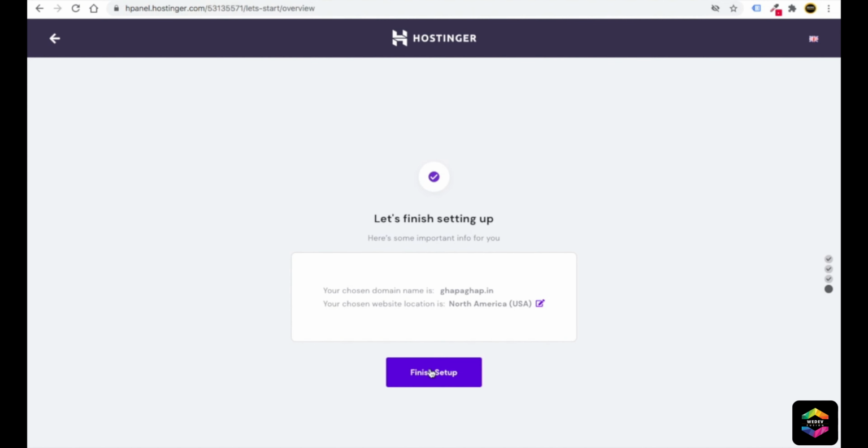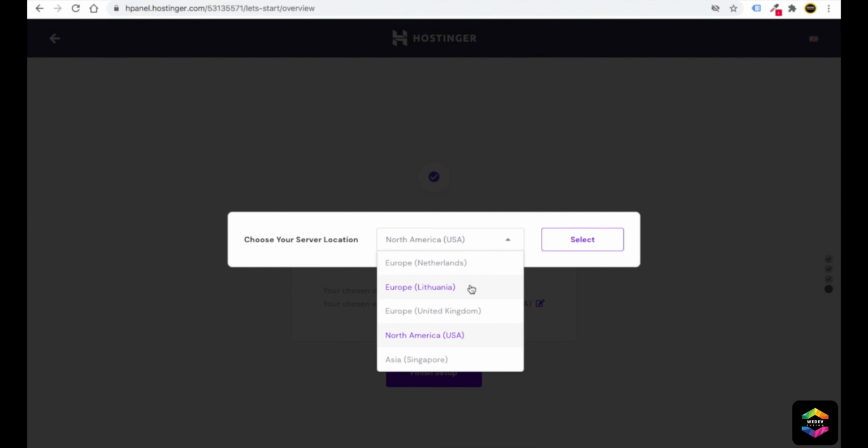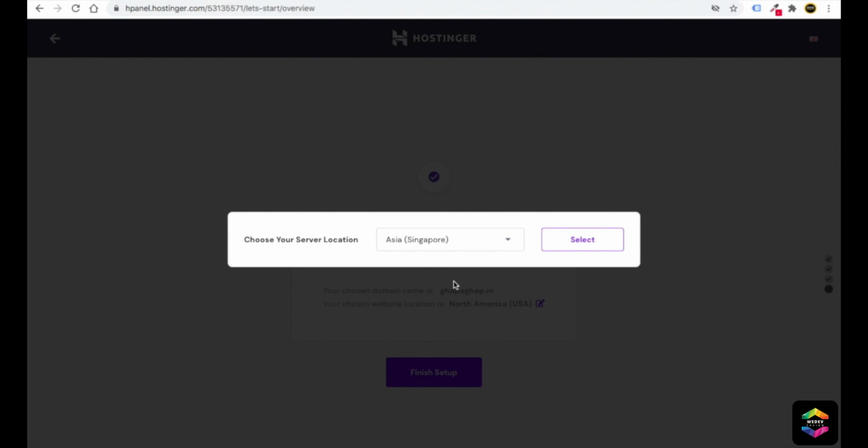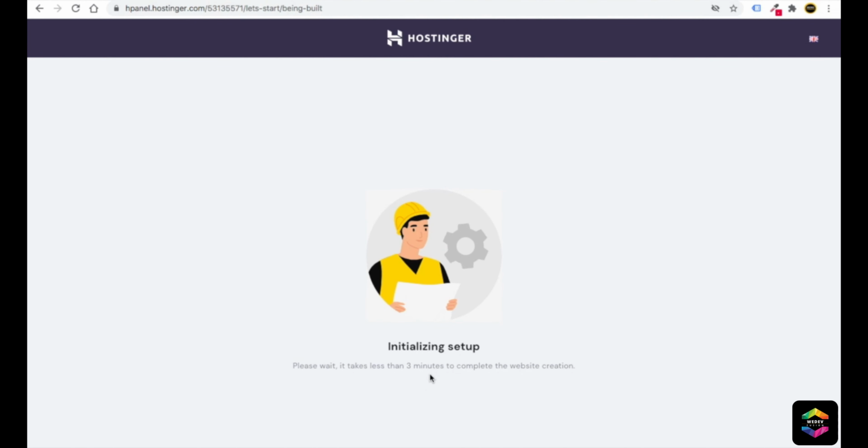Then you just need to finish setup, or before that we can change the server location. Let's see, to Asia if you want to. I will select Asia, then click on select. Whatever location is very close to you, just select that. For India it's Asia, Singapore. Then I will click on finish setup. Then just wait for less than 3 minutes so that your website creation can be done.